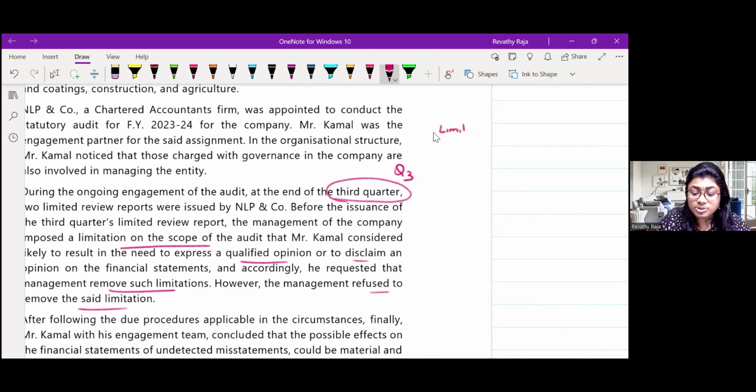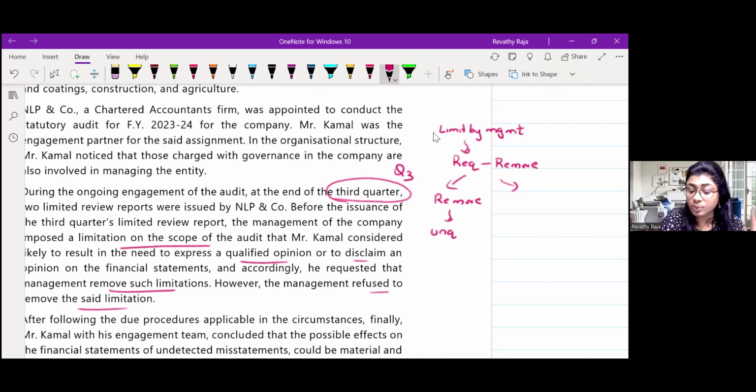Limitation imposed by management. First step is what? Not 220. First step is you will request the management to remove. If they remove, well and good, you will issue an unqualified opinion.